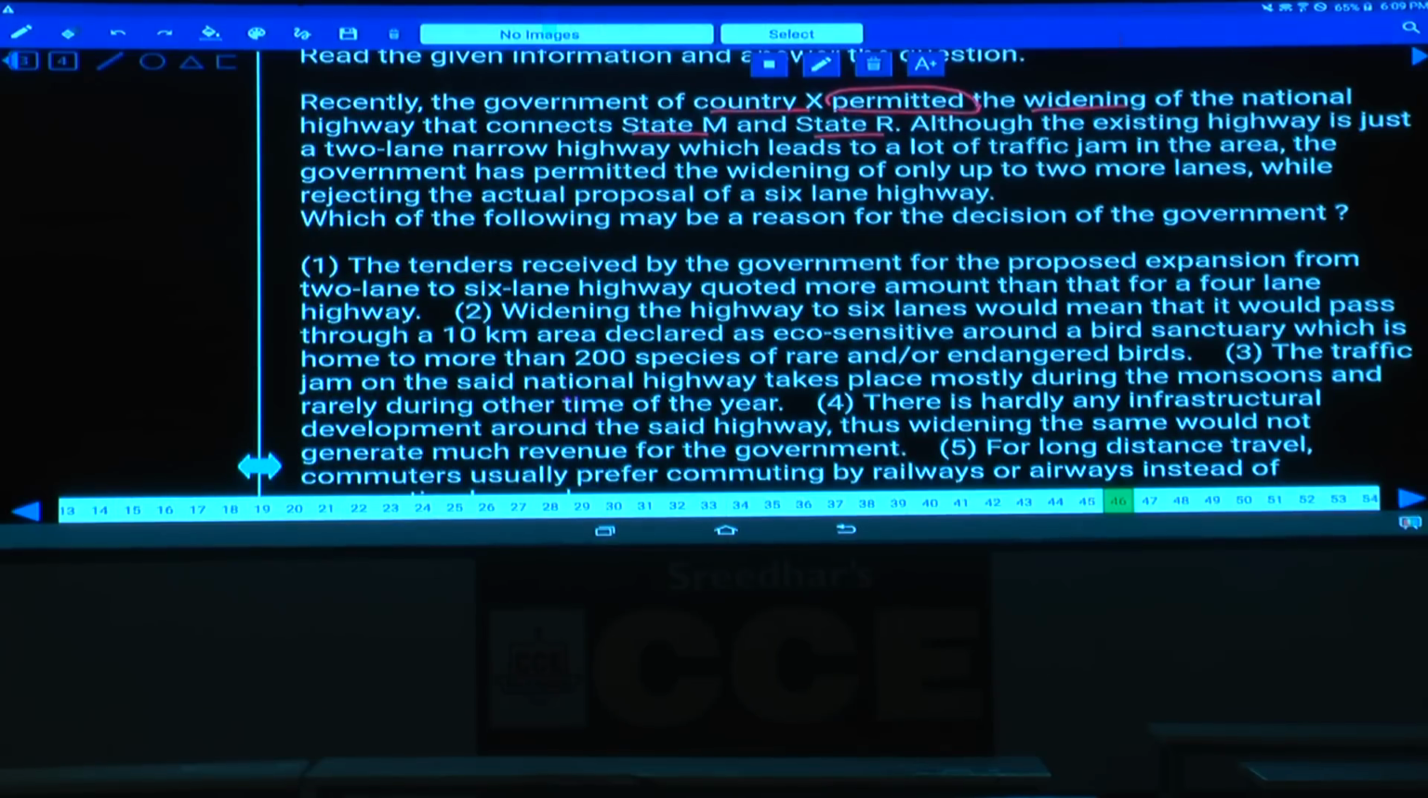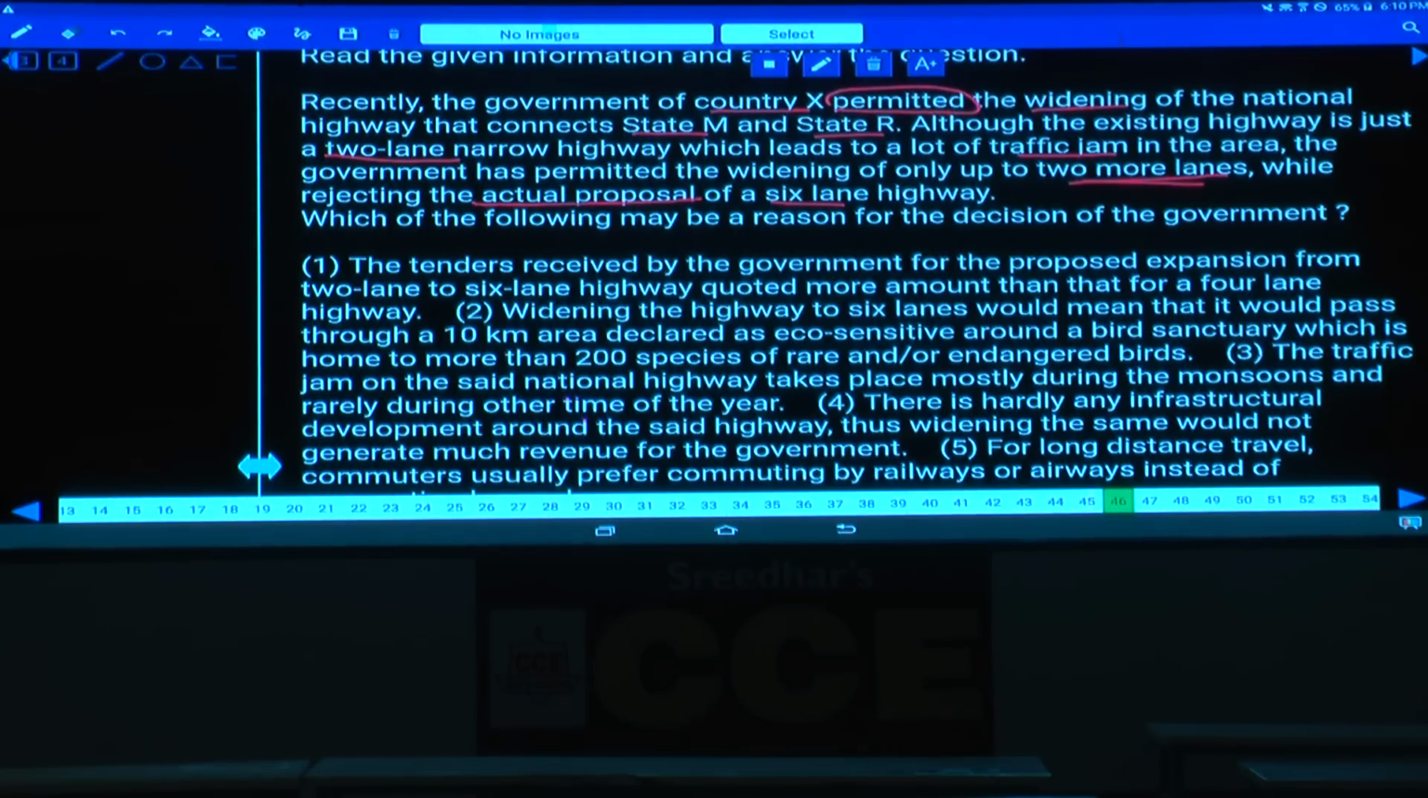Although the existing highway is just a 2-lane narrow highway, which leads to a lot of traffic jams in the area, the government has permitted the widening of only up to 2 more lanes. As of now, only a 2-lane highway is there, with heavy traffic in this area. Hence the government has given permission to add 2 more lanes to the existing. That means 4 lanes, while rejecting the actual proposal of a 6-lane. But the government has given permission only for 4 lanes, isn't it?